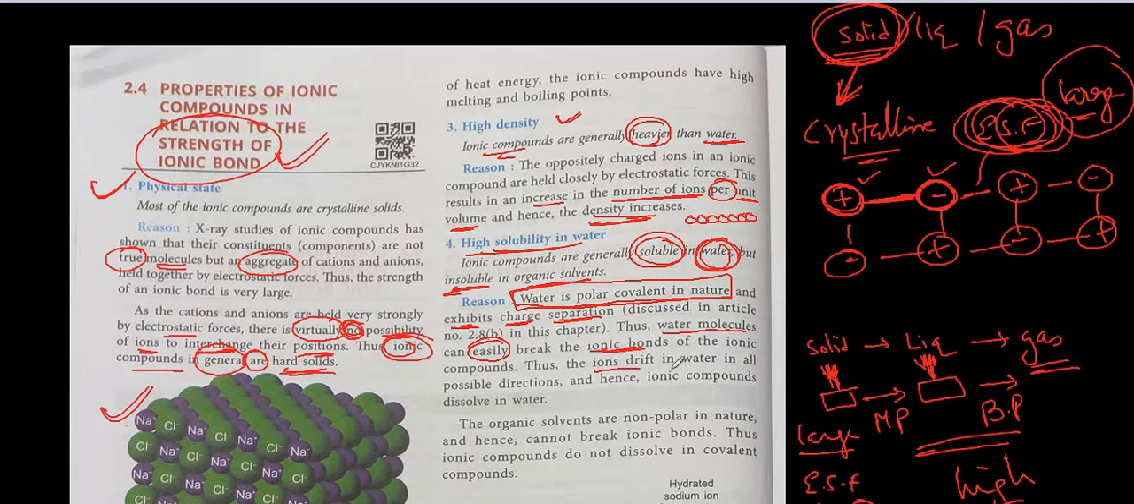The ions drift in the water in all the possible directions, hence ionic compounds dissolve in water. Understood? First thing, what is the property of water?